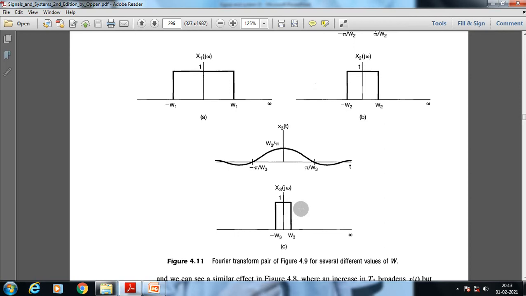The same will be understandable when we are using a rectangular gate pulse in the time domain. When we make the frequency domain of that signal, we get a sinc function. So when we transform a rectangular function from time domain to frequency domain, we get a sinc function.